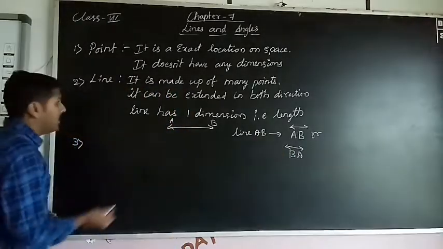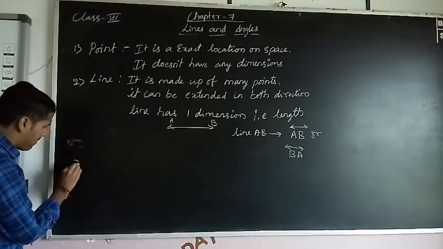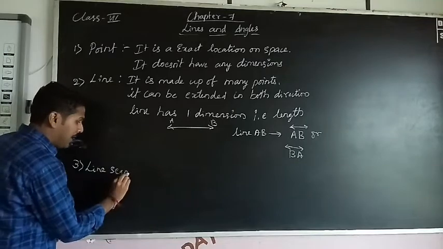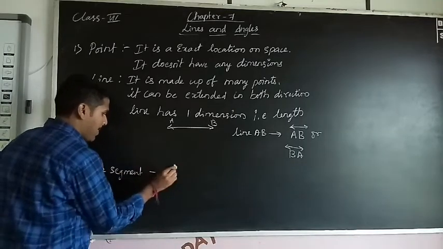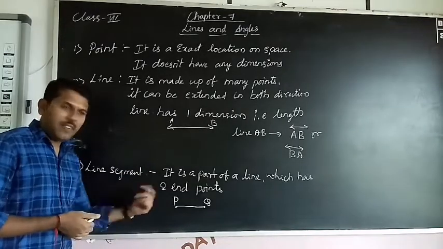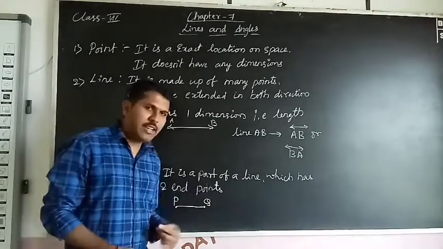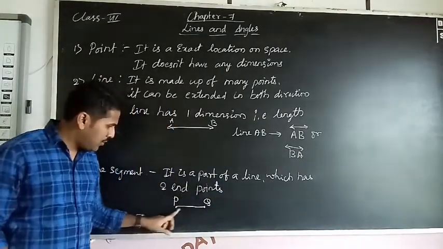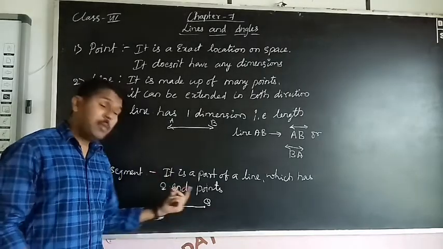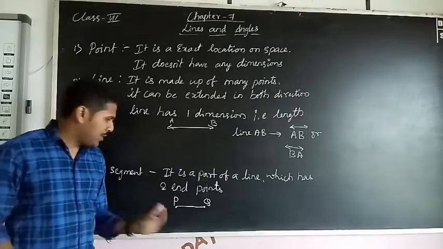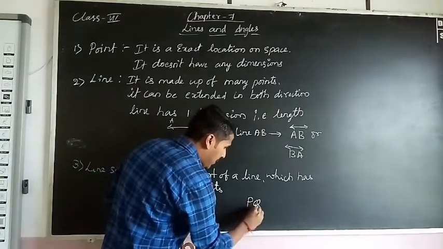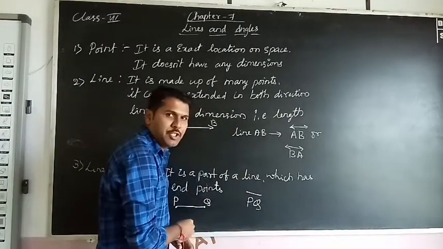Next, third one, line segment. The definition of a line segment is that it is a part of a line which has two endpoints. How to represent a line segment? I have taken P and Q. Simple, PQ, only this much.